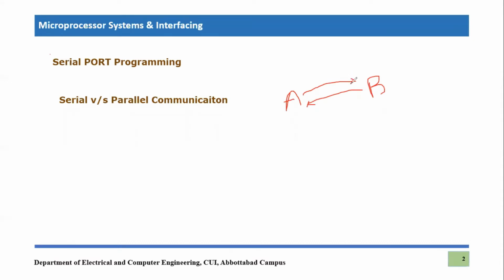But before we understand what serial port programming is, one important concept should be clear in your minds, that is serial versus parallel communication. We are discussing only serial communication. We are not performing parallel, but we need to know the difference. So what is serial communication?